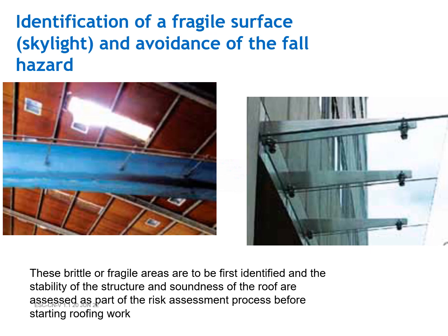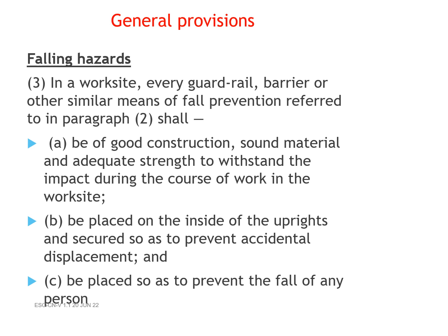These brittle or fragile areas are to be first identified and the stability of the structure and soundness of the roof are assessed as part of the risk assessment process before starting roofing work. General provisions. Falling hazards. 3.